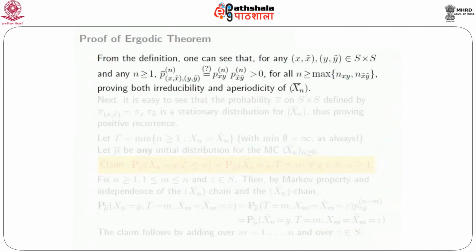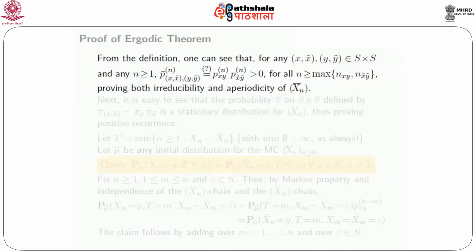Now from the definition one can see that if you take any (x, x tilde) and (y, y tilde) in S cross S and any n greater than or equal to 1, then P bar n of (x, x tilde) to (y, y tilde) equals by definition P^n(x, y) times P^n(x tilde, y tilde). The best way to see this is to think of X_n and X_n tilde as 2 independent Markov chains running in parallel.